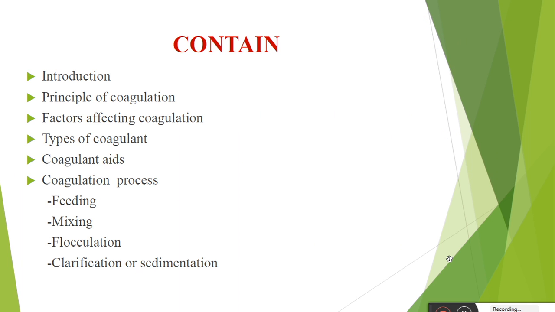This video contains an introduction to coagulation, in which we cover what is meant by coagulation and the definition of coagulation. Then we discuss the principle of coagulation, the factors affecting coagulation, and the types of coagulant aids, the different coagulant aids which we have to utilize in the coagulation process. Lastly we discuss the coagulation process: feeding, mixing, flocculation, and lastly clarification or sedimentation.